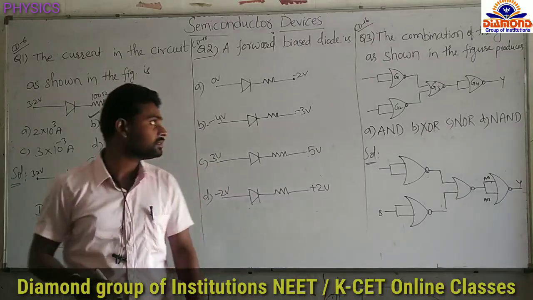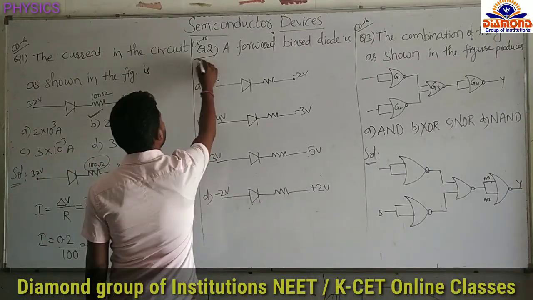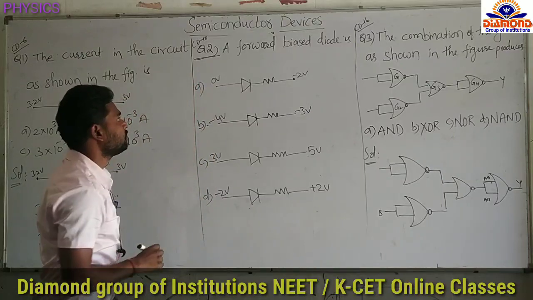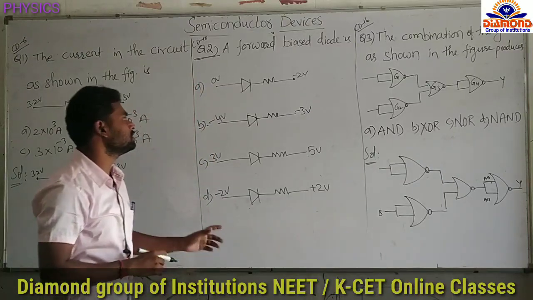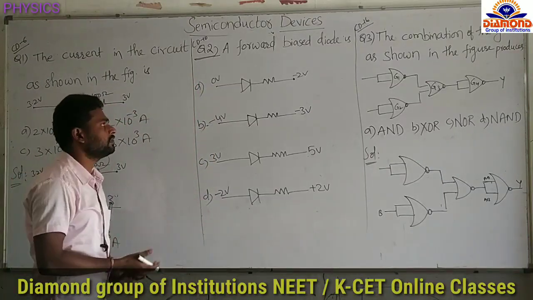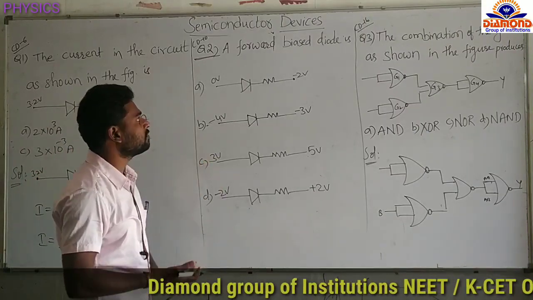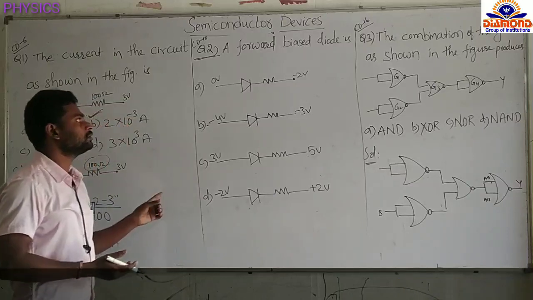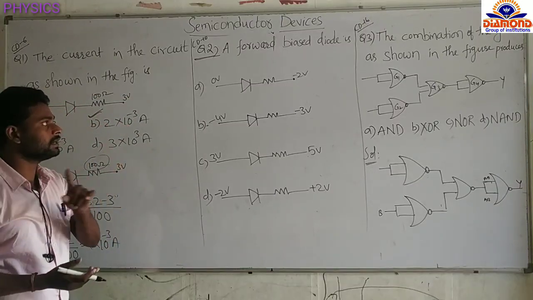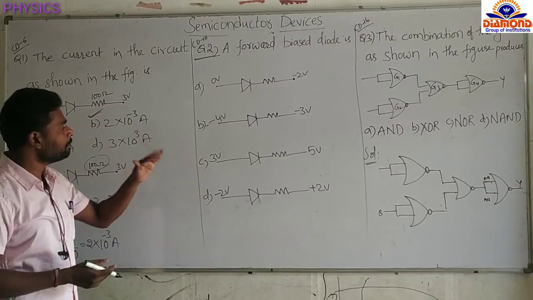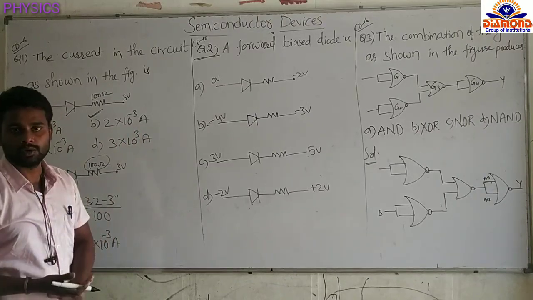Okay. Next, the next question is question number 2 in your class discussion, 10th question: a forward biased diode is. So don't do this type of question in a hurry, just do it very easily, and we can get the 4 marks. So see now, if the diode is in forward bias, it means P is connected to the positive terminal and N is connected to the negative terminal. That means P at the high potential, N at the low potential.